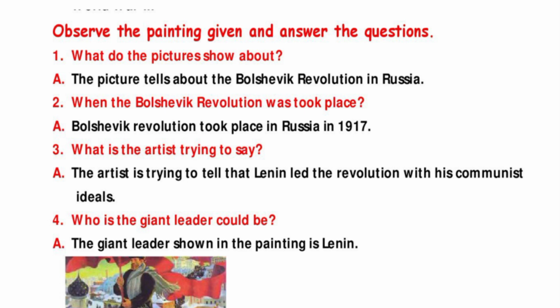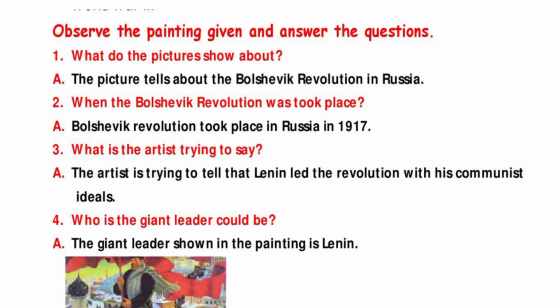Students, observe the painting given and answer the questions. Here the question is, what do the pictures show about? The picture tells about the Bolshevik Revolution in Russia. Next question, when did the Bolshevik Revolution take place, students? The Bolshevik Revolution took place in Russia in 1917.